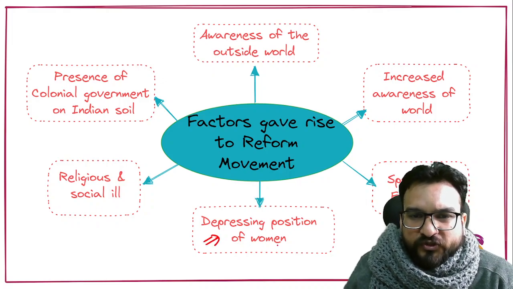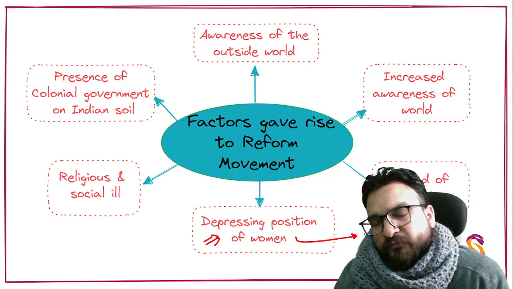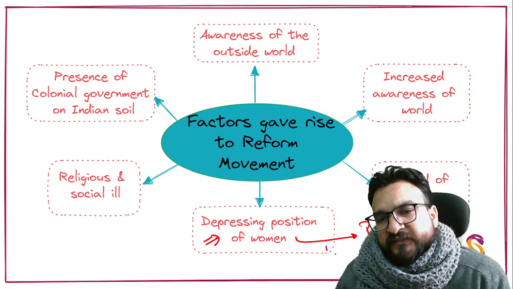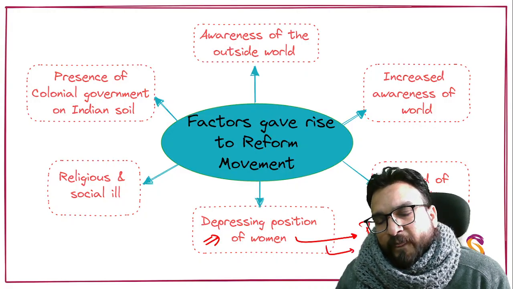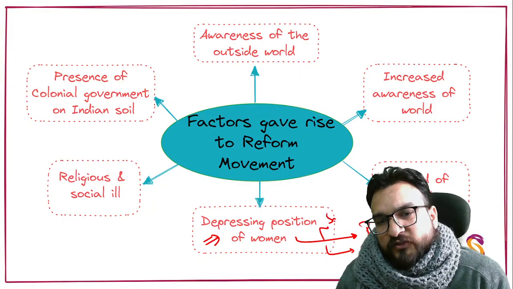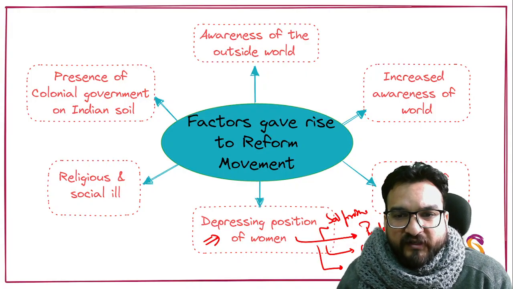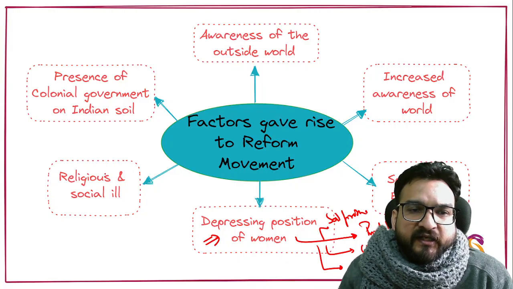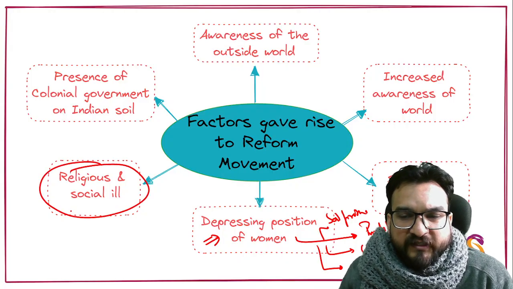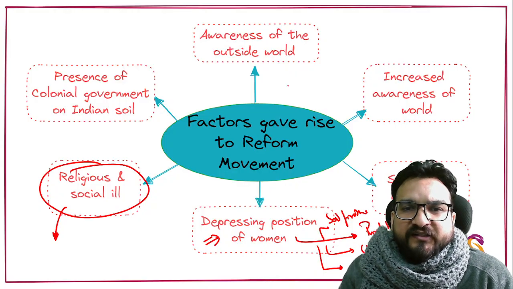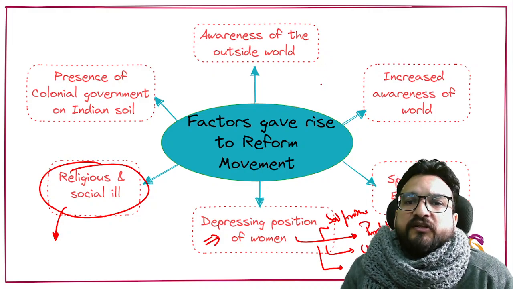There was the depressing position of women: parda, child marriages, sati pratha, infant mortality, and female infanticide, right? Religious and social evils were there. There were taboos in the religious practices of religion too. So all these factors gave rise to these reform movements.